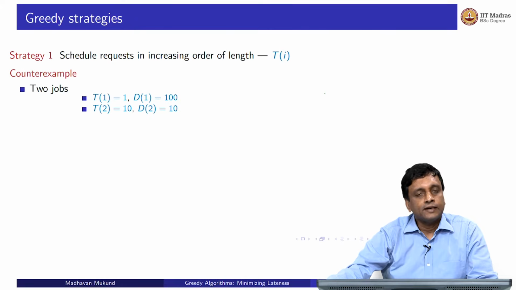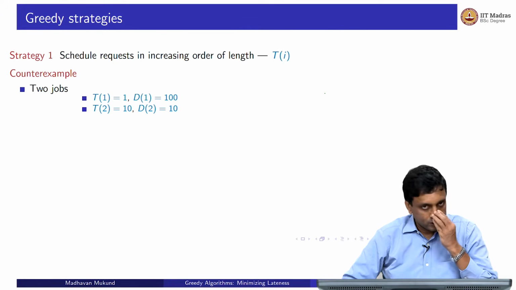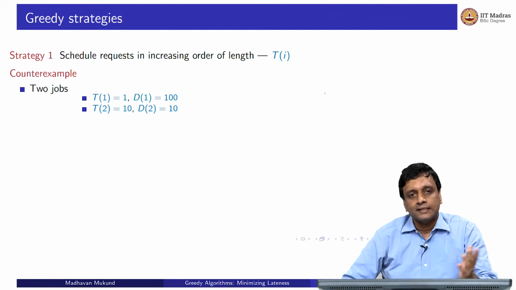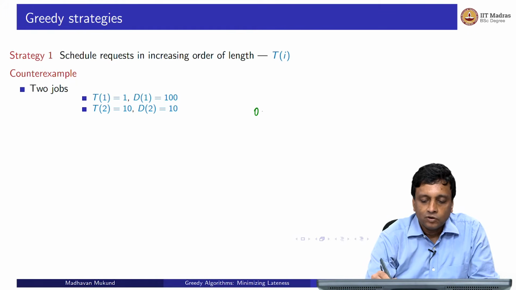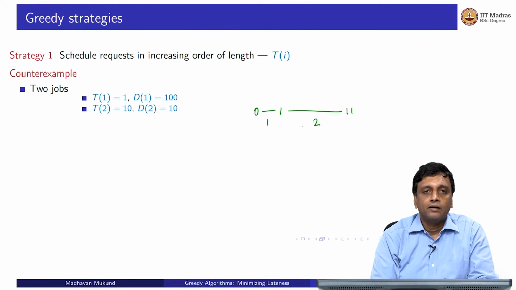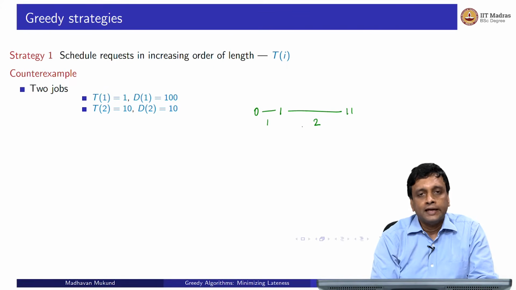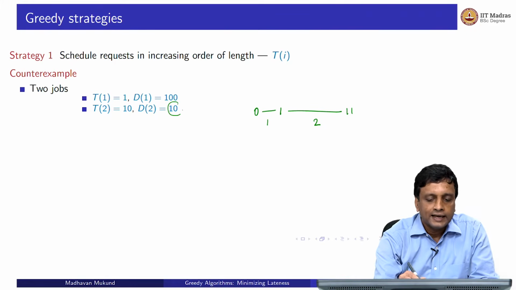So here it is. We just have two jobs. We have one single job which requires only one time unit, and we have a job which requires 10 time units. We will always assume that we start at time equal to 0. We are measuring this in some unit, hours, minutes, days, it doesn't matter. So at time equal to 0, if we allocate the first job, then at time equal to 1, it will finish. So this will be job 1, right? And then at time equal to 11, the second job will finish because it's going to take 10 time units. As a result the second job has got delayed by 1 time unit with respect to the deadline because the deadline was 10.